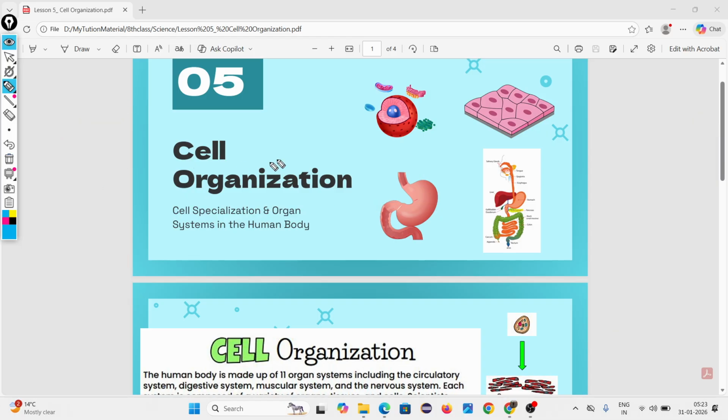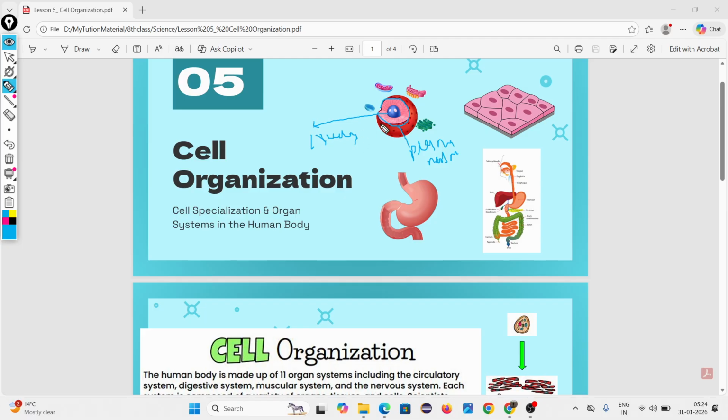Here, look. It is the structure of a cell. Tell me, this is called what? This is the plasma membrane. And this is the nucleus.